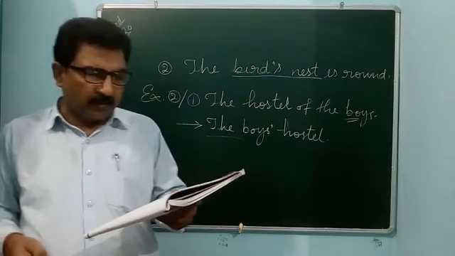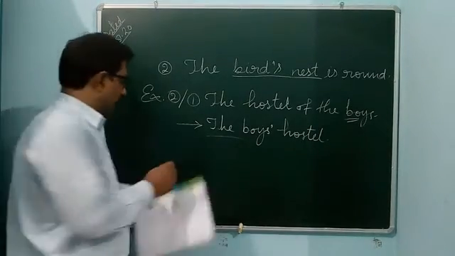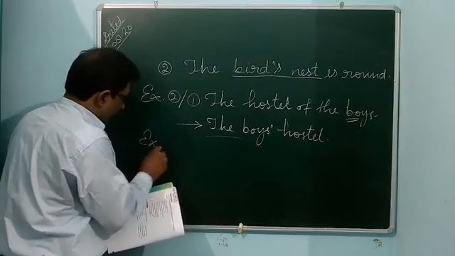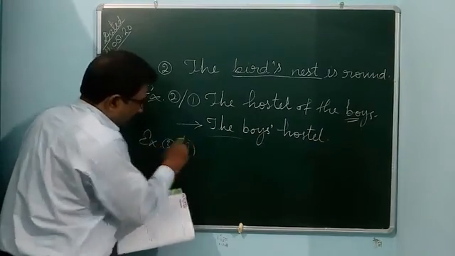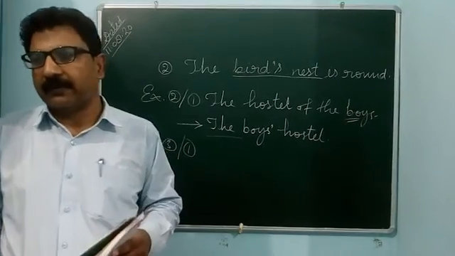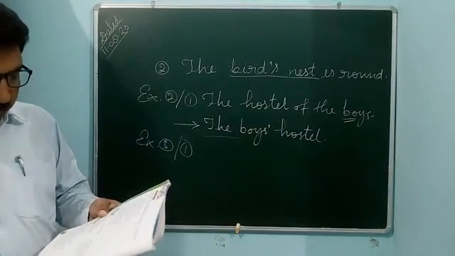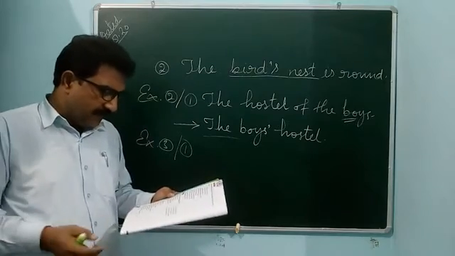Exercise 3. Correct the following sentences. How can you correct the following sentences? Exercise 3, first sentence. This is the book of my friend. My friend is a noun, but it is a live thing. Friend is live.